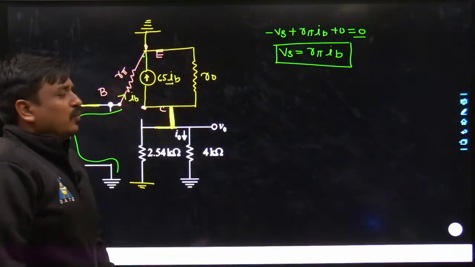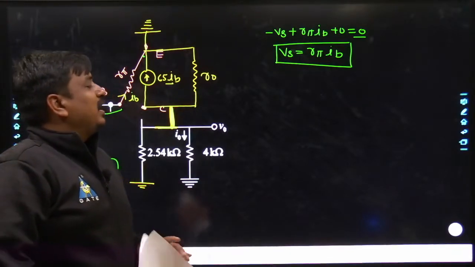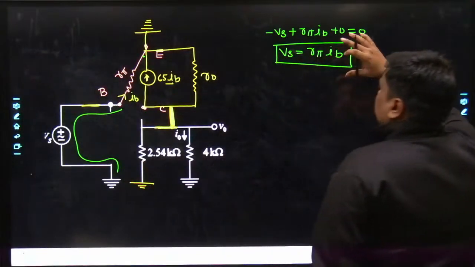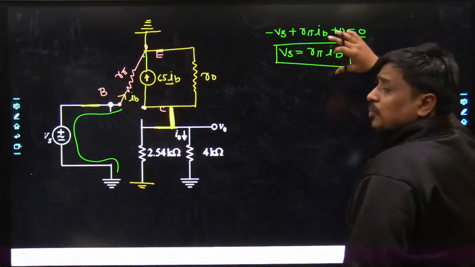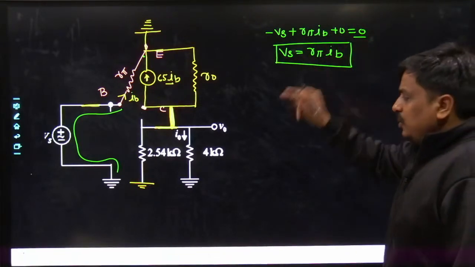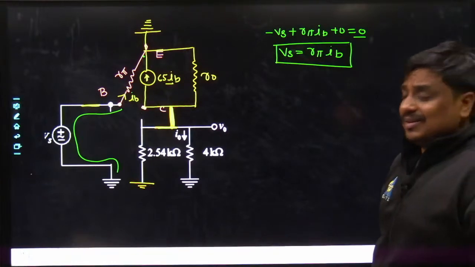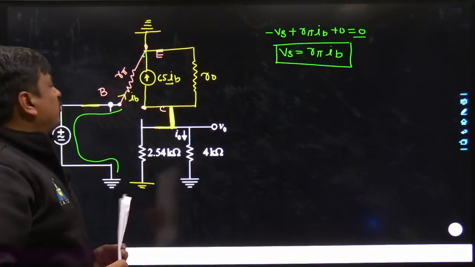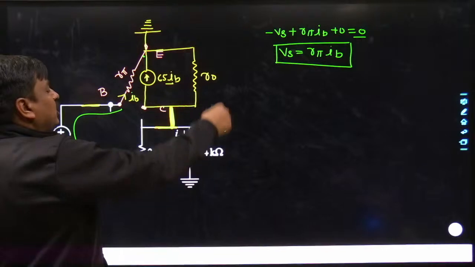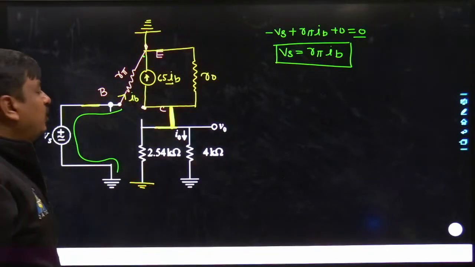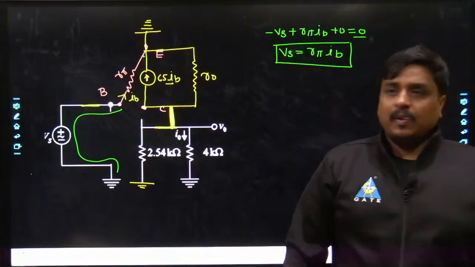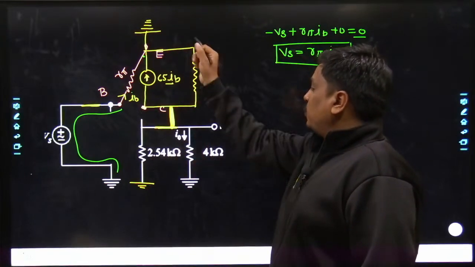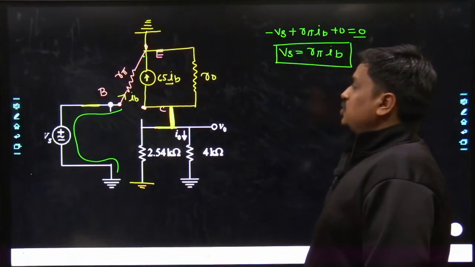Now, with the help of certain KVL or KCL, if I would be able to write the value of IB in terms of I0, that means if IB could be written in terms of I0, easily I could find the ratio between I0 and Vs. And the ratio between I0 and Vs is nothing but the effective transconductance amplification offered by this system. Agreed? So what would I be doing? I would be using certain KVL and KCLs towards the output side. You have started from 0 and you have come to 0. Tell me, what would be the approach which you would be using over here?